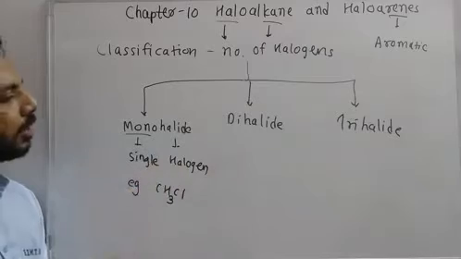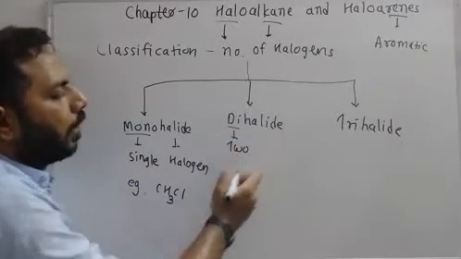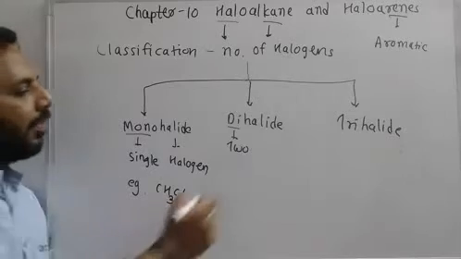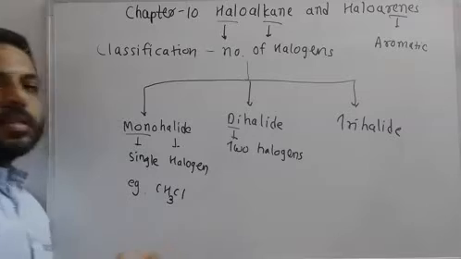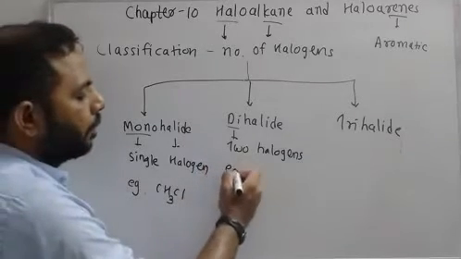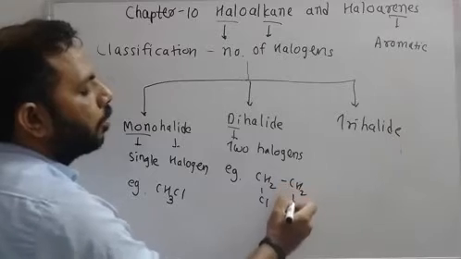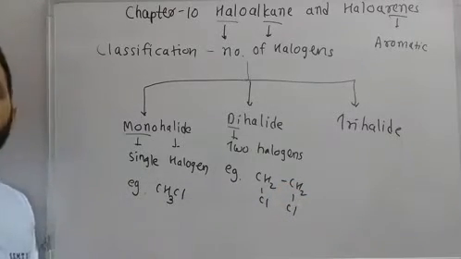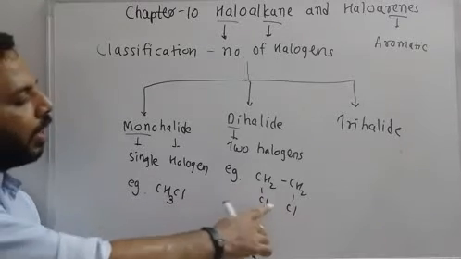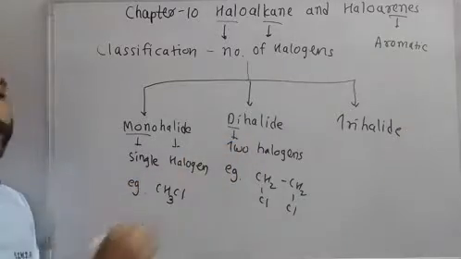Now we'll discuss dihalide. Di means two. If any compound has two halogens in its structure, it is known as a dihalide. Example, CH2Cl-CH2Cl, 1,2-dichloroethane. This compound has two halogens, two chlorines in the structure, so it is known as a dihalide.